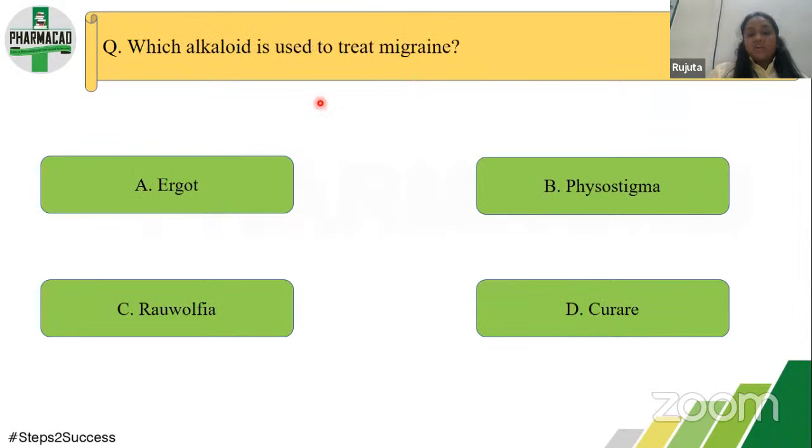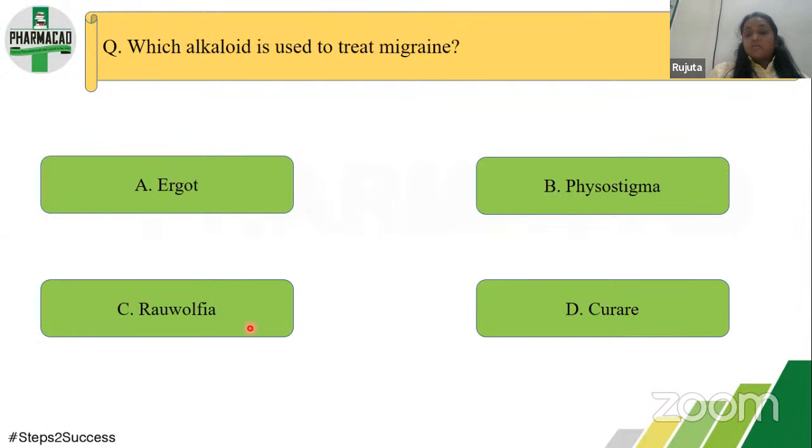Which alkaloid is used to treat migraine? The options are ergot, Rauwolfia, curare, and physostigma. In this type of question, think about the active constituents responsible. If you say physostigma, the active alkaloid present is physostigmine. In ergot it is ergotamine or ergometrine. In Rauwolfia it is reserpine.